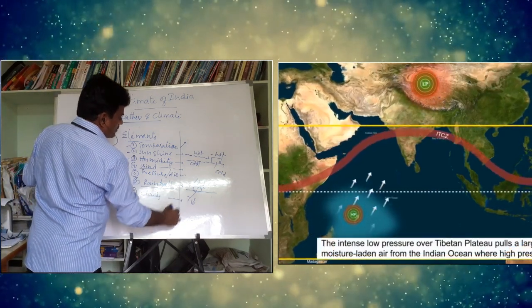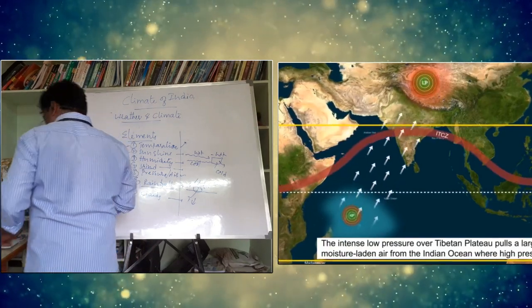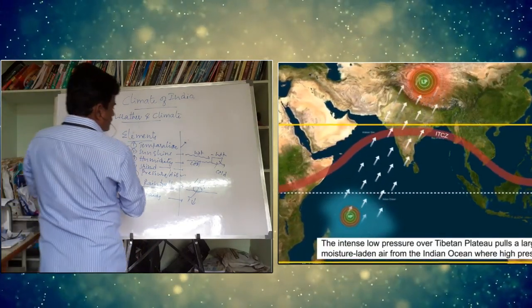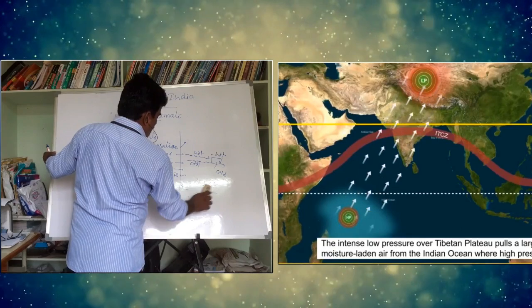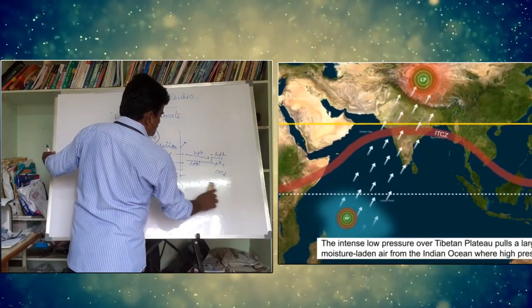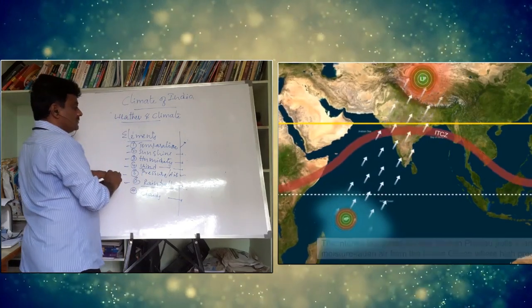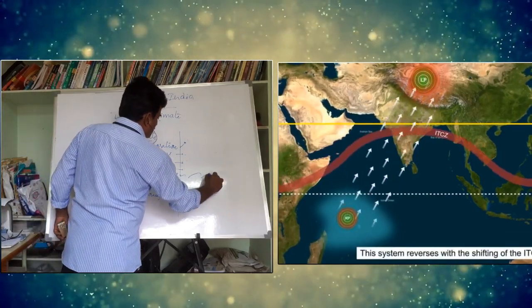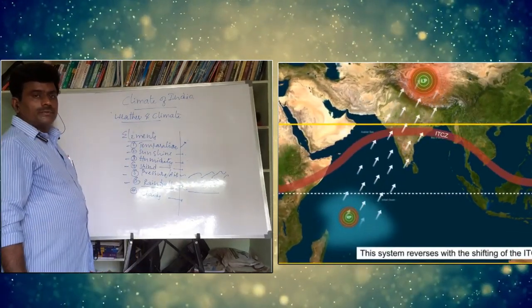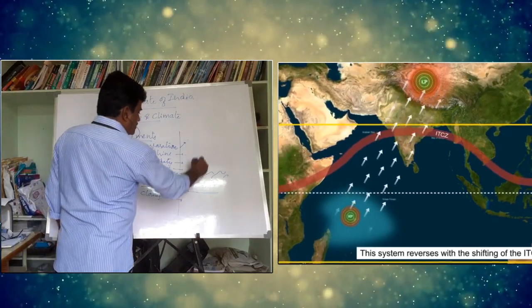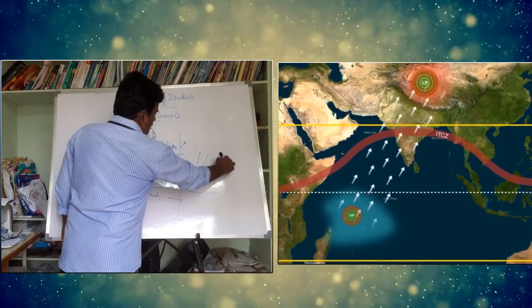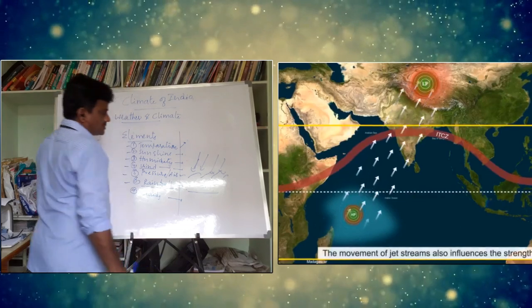Clouds: if a region is a cloudy region, sunshine won't be there, so automatically it is generally a cool region. If a particular area is covered with clouds, the sunlight cannot come to the surface, right?